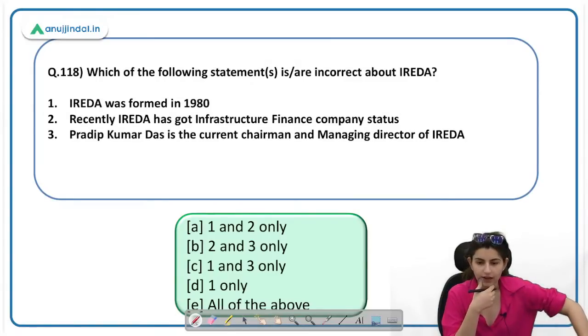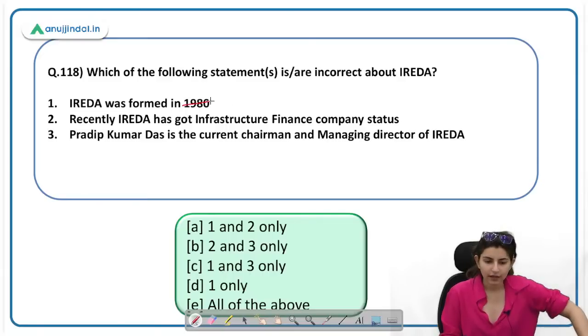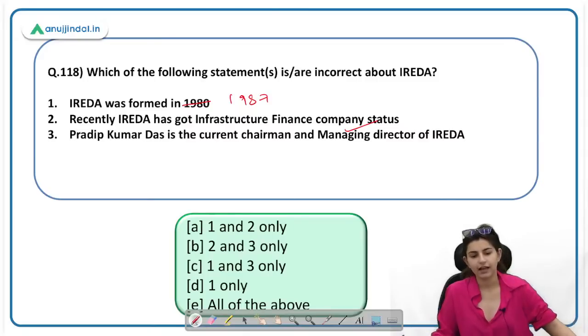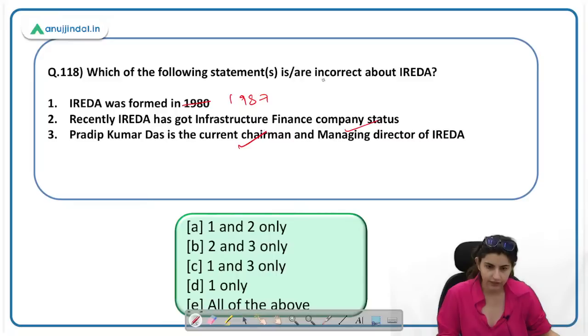Which of the following statements is incorrect about IREDA, Indian Renewable Energy Development Agency? It was formed in 1987. Recently, IREDA has got infrastructure finance company status. This is correct. Pradeep Kumar Das is the current Chairman and MD of IREDA. This is also correct. So here you have to find the incorrect statement, only one will be the answer. 118.